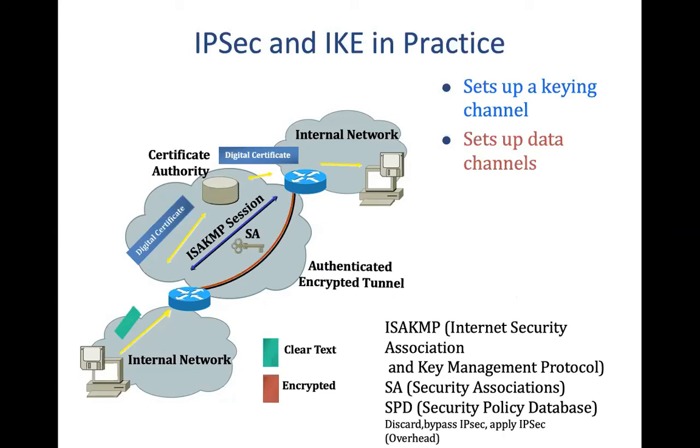A packet from the source will go this way to the other side. Part of the packet is encrypted and the header is in clear text. When it reaches the other end, it just removes the header and gives the original packet to the destination.